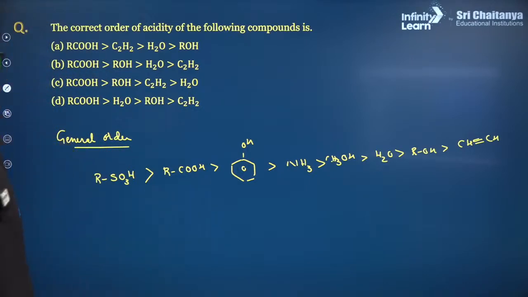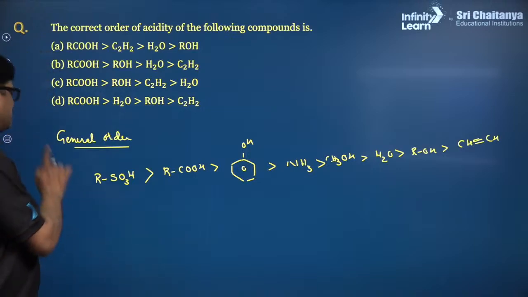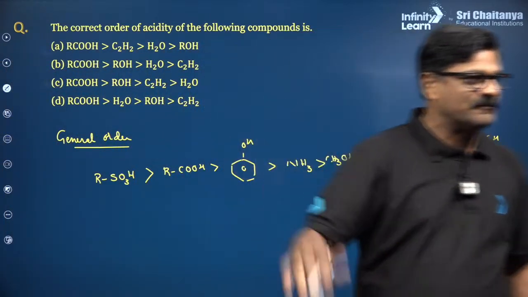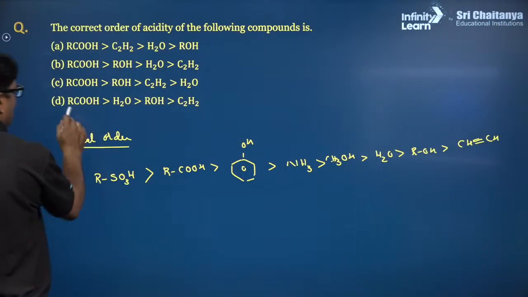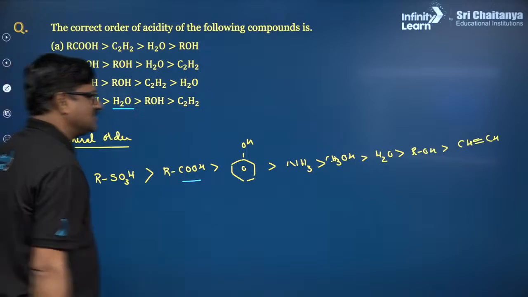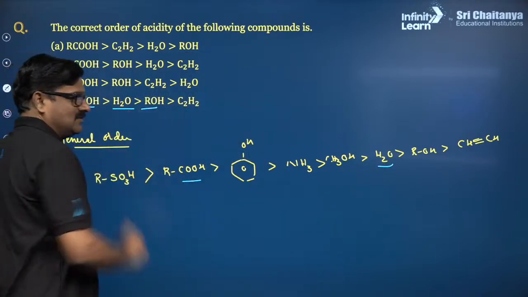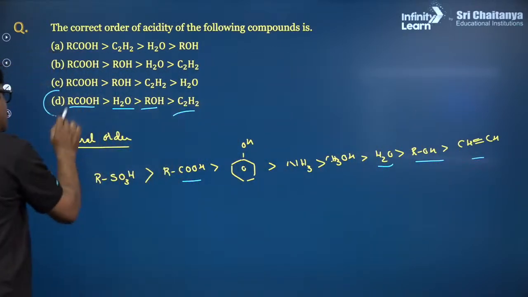Altamash, you missed my class the last couple of classes. So, this is the general order of chemistry. We are talking about the overall picture of organic chemistry, and in that, carboxylic acid is more acidic than water. Then you can say alcohol and acetylene. So, my answer for this question is going to be D.